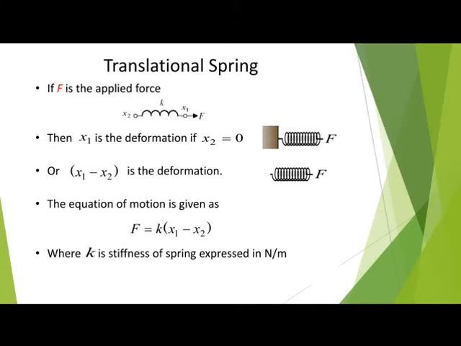In this translation spring, force is applied between two ends, x1 and x2. If one end is ground, then f is proportional to x1. If the spring is there on both sides, x1 minus x2 we can write. The equation of motion is f equals k times (x1 minus x2), where one end is the starting point x1, the second end is x2, therefore the difference, where k is the stiffness of the spring expressed in newtons per meter.